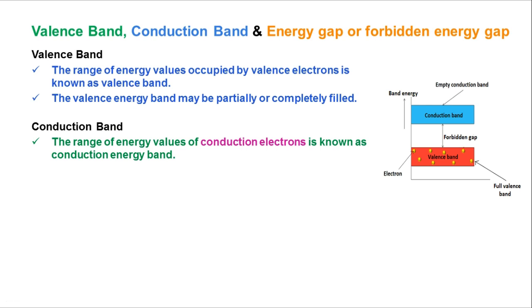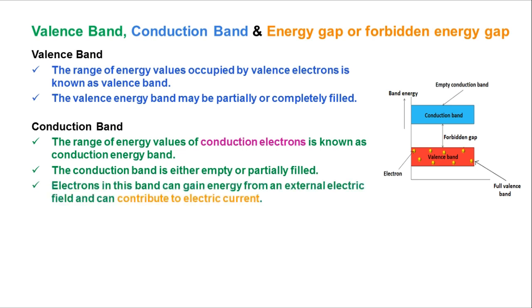Within the specified boundaries, the conduction electrons are occupied, and that range is called the conduction band. This conduction energy band may be either empty or partially filled. This is the second point.